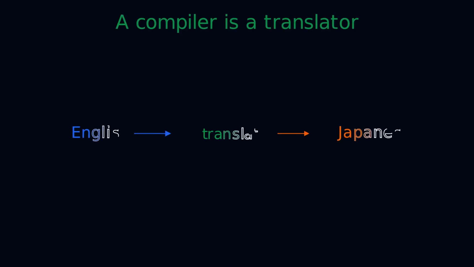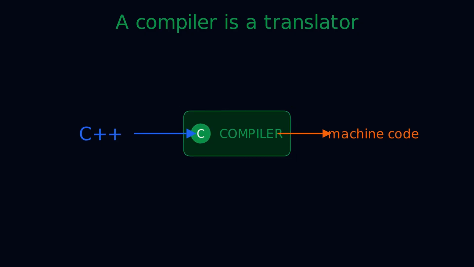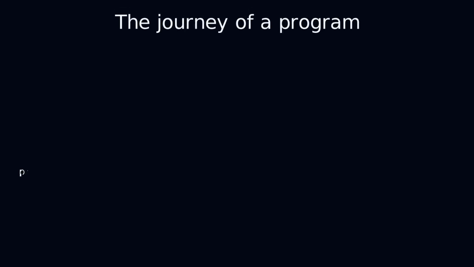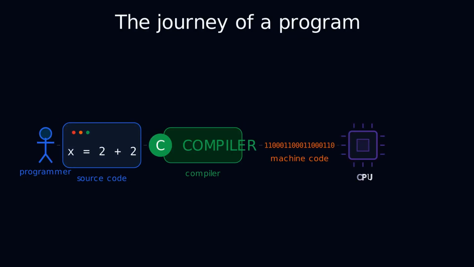A compiler is a translator between two worlds. English can become Japanese through a human translator. In the same way, C++ becomes machine code through a compiler. The journey of a program has several stages. Source code enters first. The compiler analyzes it, transforms it, and produces machine instructions. Then the CPU receives those instructions and executes them.